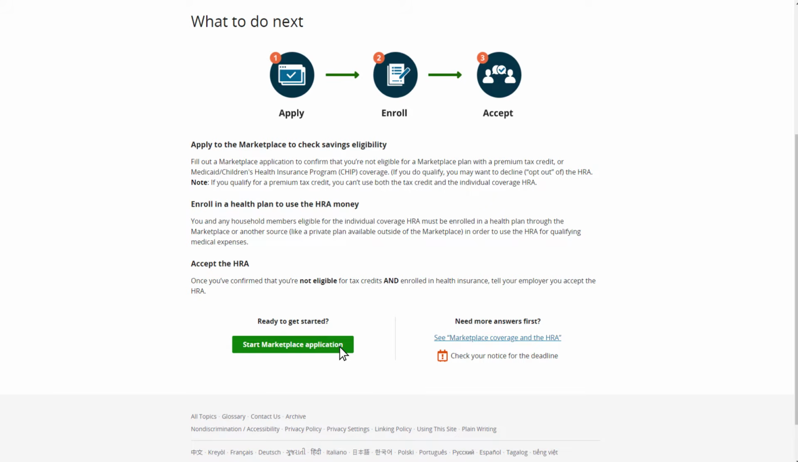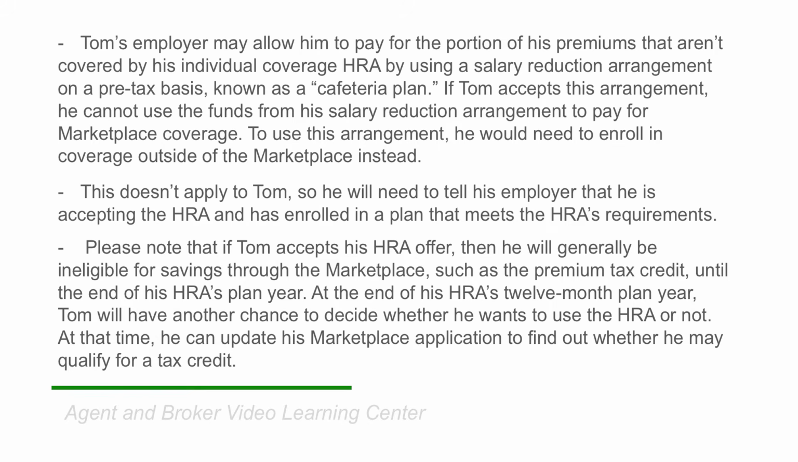He will then be able to use his individual coverage HRA for qualifying medical expenses, including the monthly premiums for that plan. Tom's employer may allow him to pay for the portion of his premiums that aren't covered by his individual coverage HRA by using a salary reduction arrangement on a pre-tax basis, known as a cafeteria plan. If Tom accepts this arrangement, he cannot use the funds from his salary reduction arrangement to pay for marketplace coverage. To use this arrangement, he would need to enroll in coverage outside of the marketplace instead.